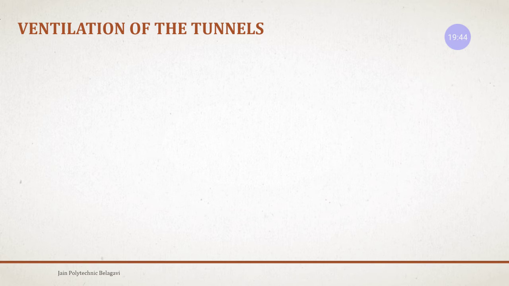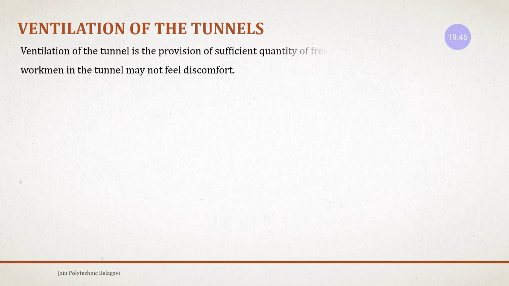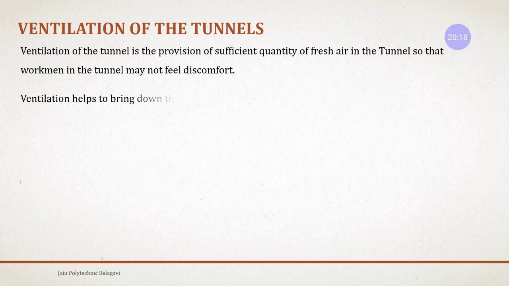Next is ventilation of the tunnel. Tunnel ventilation is the provision of sufficient quantity of air into the tunnel so that the workmen do not feel discomfort while working in the tunnel itself. The provision of sufficient air into the tunnels is called ventilation. There are two types of ventilation: natural ventilation and mechanical ventilation. Ventilation brings down the rise in temperature inside the tunnel.